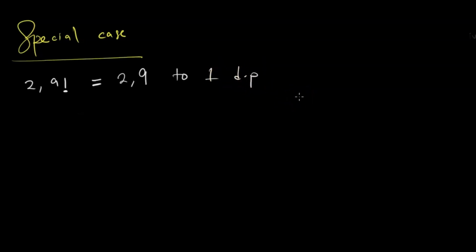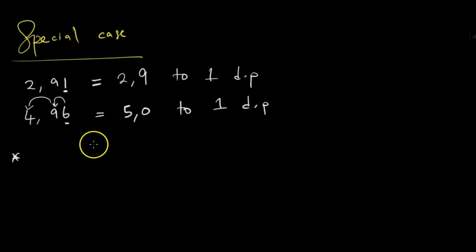But the special case actually comes when we are looking at something like 4.96. We want to express it to 1 decimal place. The 6 has a rounding off effect. It adds 1 to the 9. The problem here is that the 9 then becomes 10. But we want our digits to be single digits, that is from 1 to 9. So when it becomes 10 here, it then adds again to the 4. So our answer will be 5.0 to 1 decimal place.